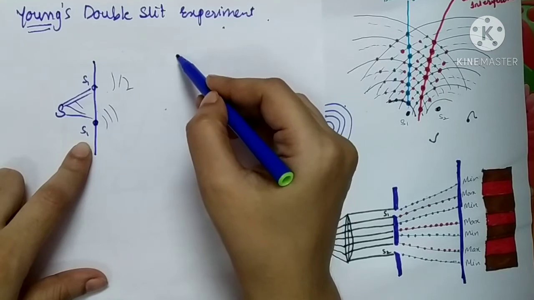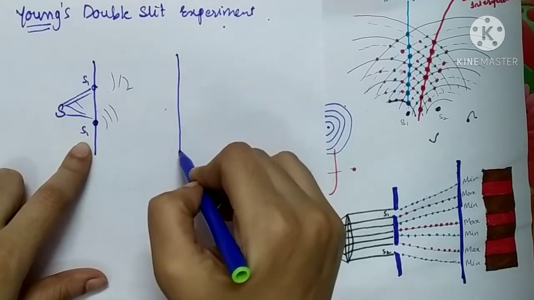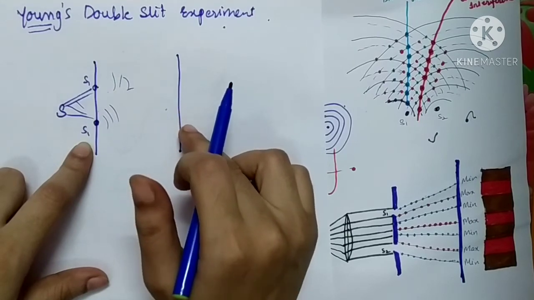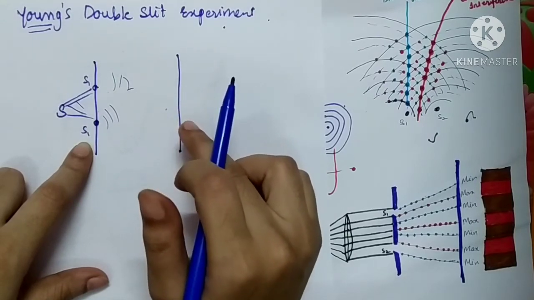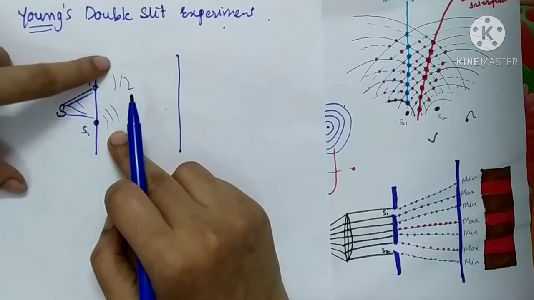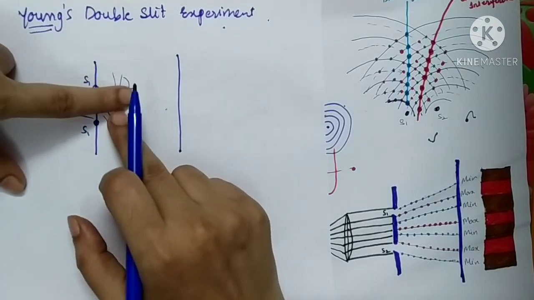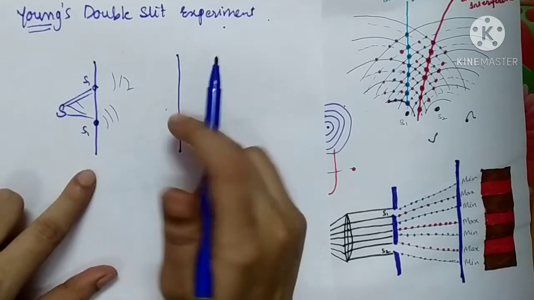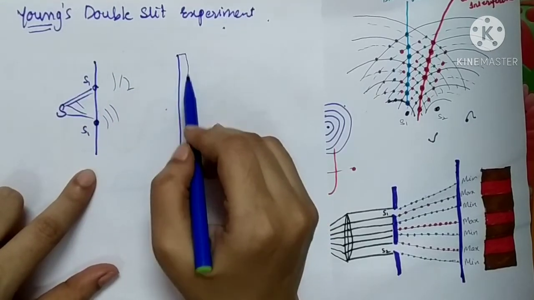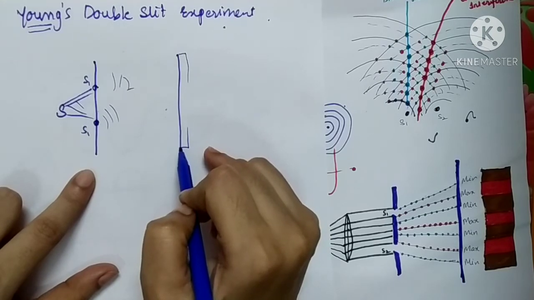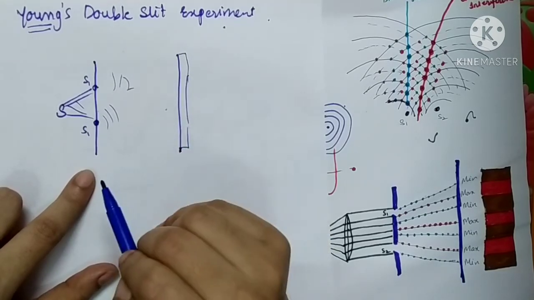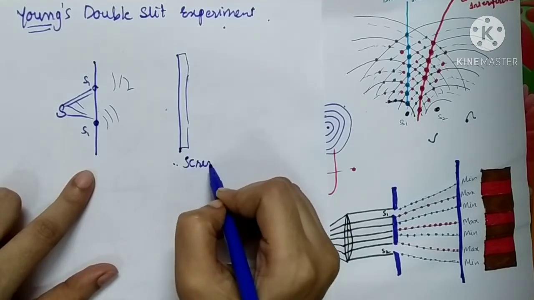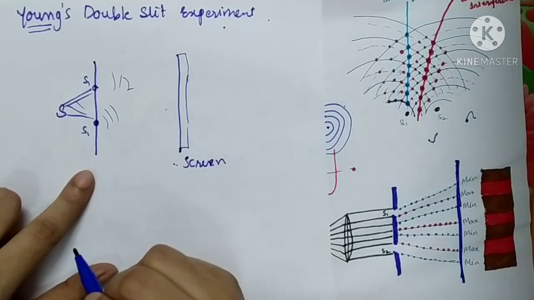Finally, one more cardboard is placed, on which you are going to get the interference pattern of light wave, because the waves coming from S1 and S2 will overlap with each other to give rise to the interference pattern. You will observe the interference pattern on this screen, the cardboard. This cardboard is called the screen, on which we are observing the interference pattern.